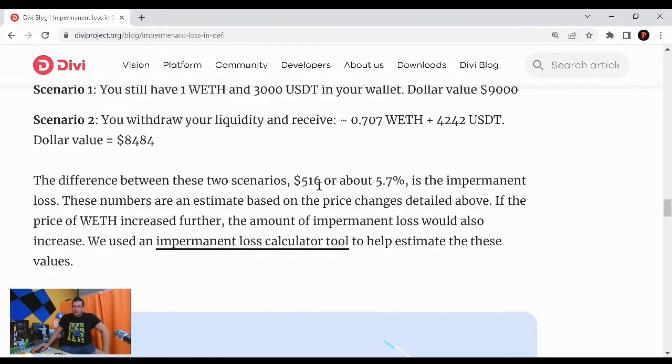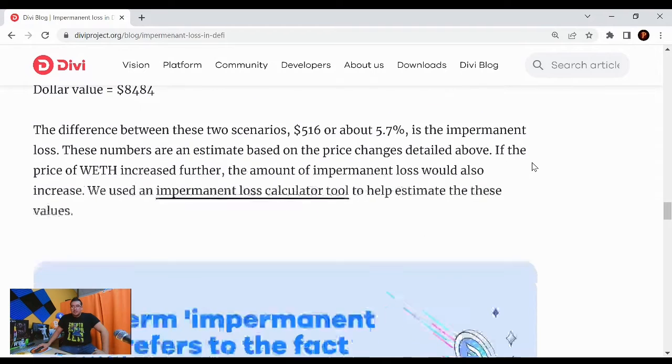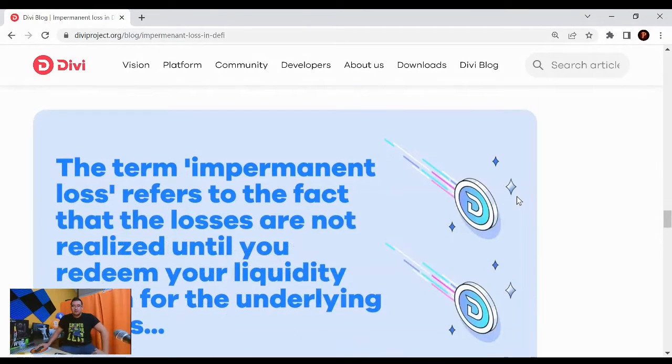So the difference between these two scenarios is $516, or about 5.7%. That is the impermanent loss. These numbers are an estimate based on the price change detailed above. If the price of wrapped Ethereum increases further, the amount of impermanent loss would also increase. We use the impermanent loss calculator tool to help estimate these values.